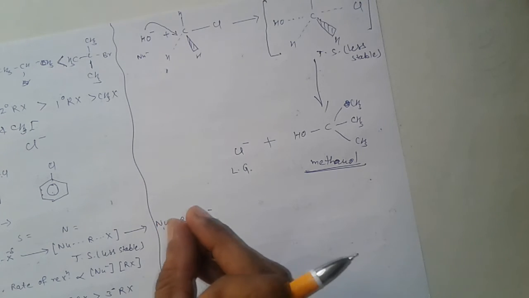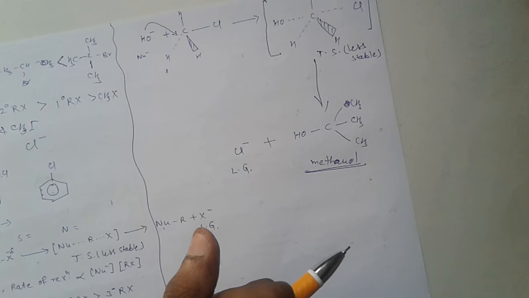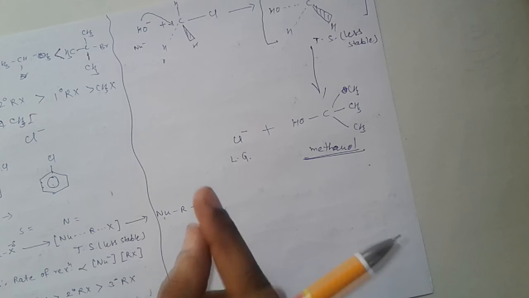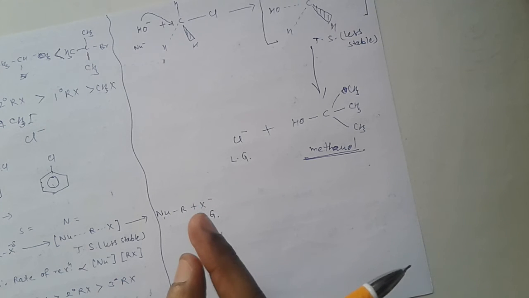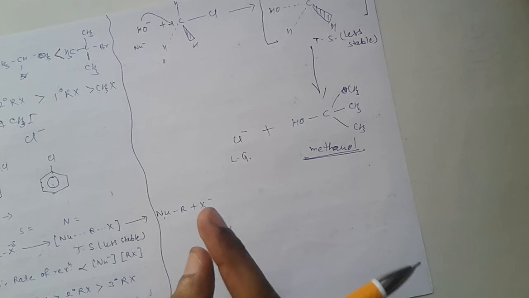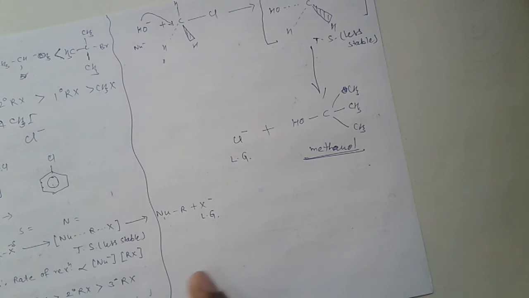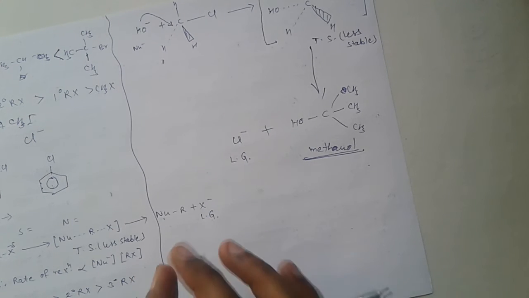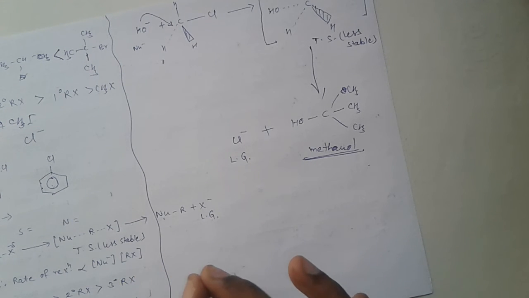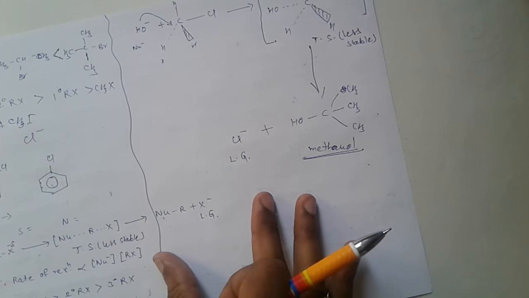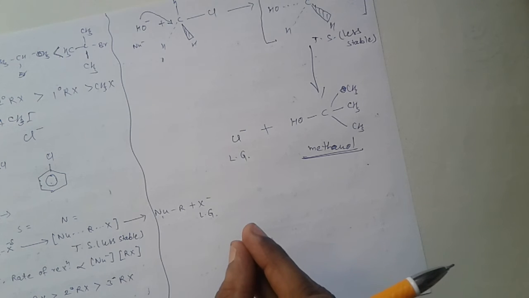Now a question for exercise. Explain why aryl halides are less reactive than alkyl halides towards SN reaction. Very important, in RBSE 2016. The solution will be: the resonating structure of halobenzene indicates that the C-X bond has partial double bond character.